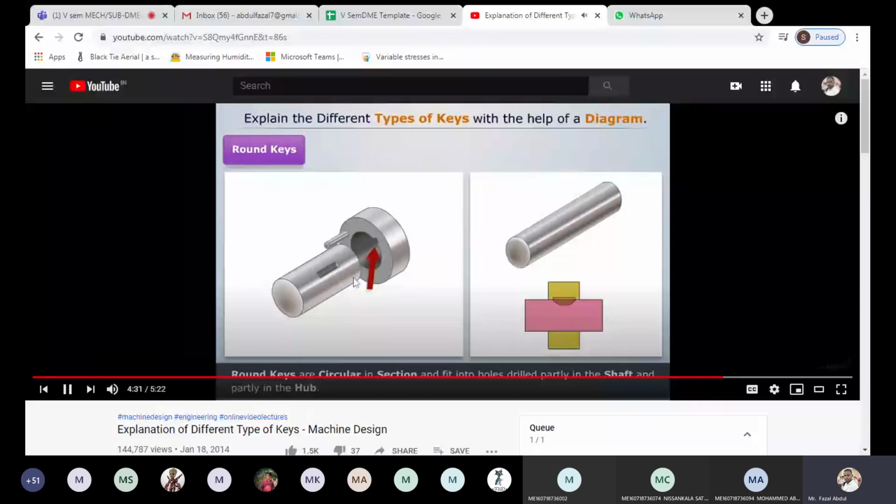Here the hole is there, inserting the round key.